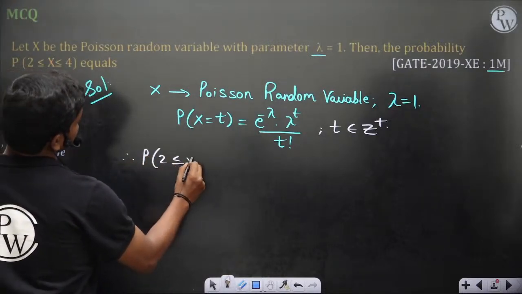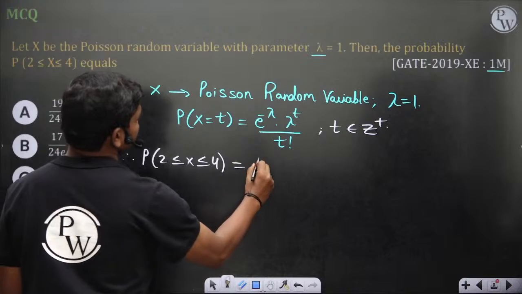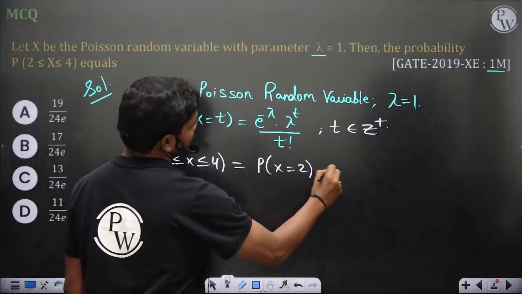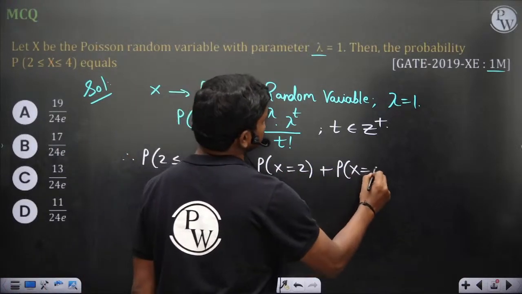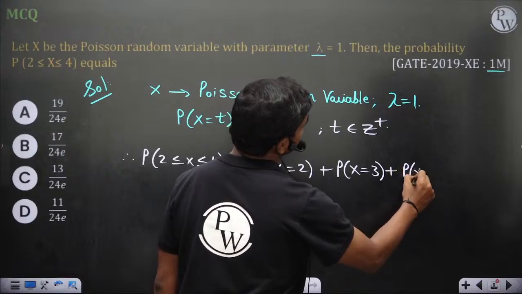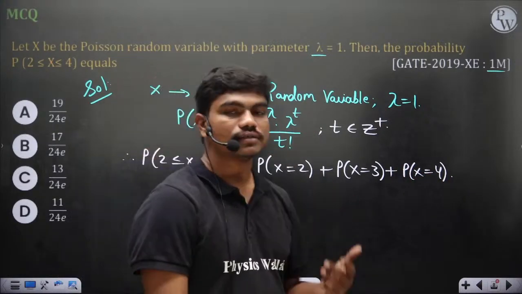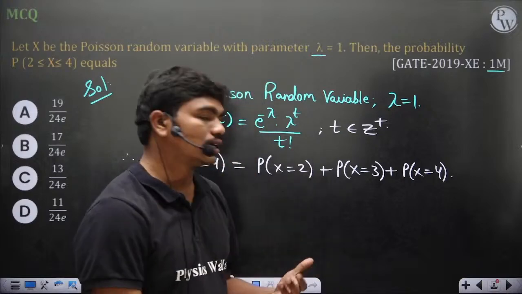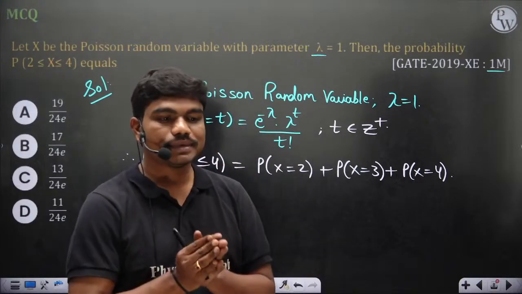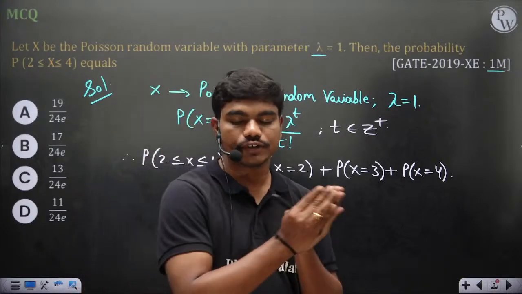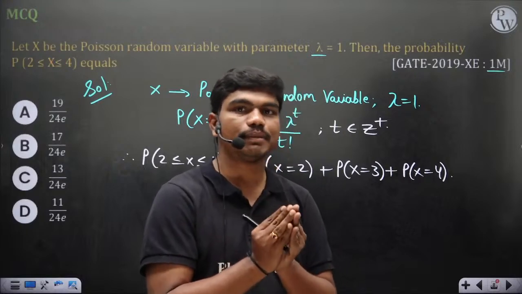So let's see, because Poisson random variable is a discrete random variable, clearly P of 2 less than or equal to X less than or equal to 4 is equal to P of X is equal to 2 plus P of X is equal to 3 plus P of X is equal to 4, because this Poisson random variable is basically a discrete random variable, and if you take X as the random variable, then the value of X depends on the time interval.